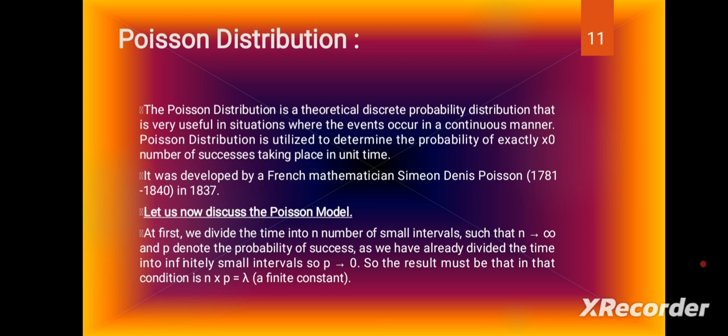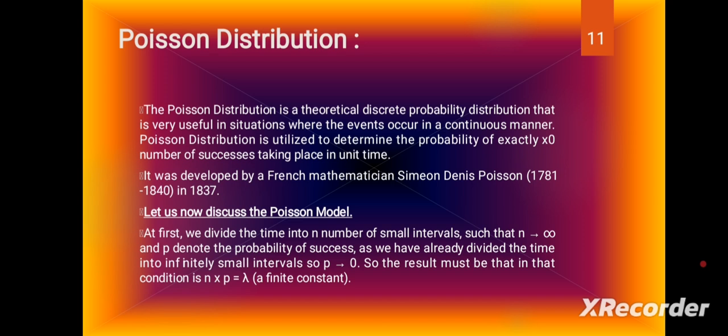Next we discuss the Poisson distribution. It is the second one. It is also related to discrete series. The Poisson distribution is very useful in situations where events occur in a continuous manner. It is utilized to determine the probability of exactly x equal to 0, 1, 2, 3 successes taking place in unit time.